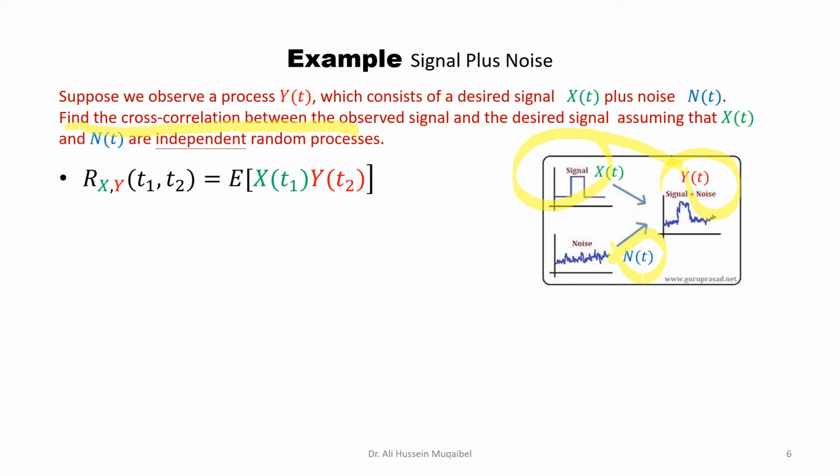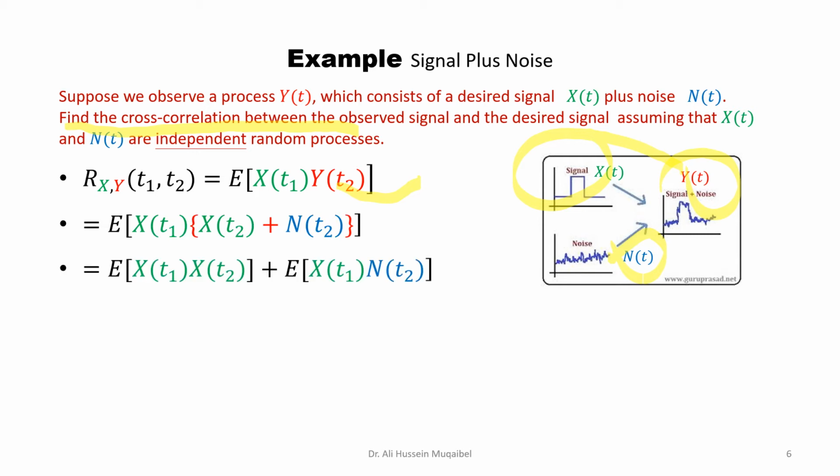So we need to find Rxy. I'm going now next to replace y with its equivalent, which is x plus n, because the output is made of x plus noise. Now we can open the bracket and reorganize things. Because they are independent, we will be able to separate the two expressions here into these two. To go from here to here, we invoke the independence relation.